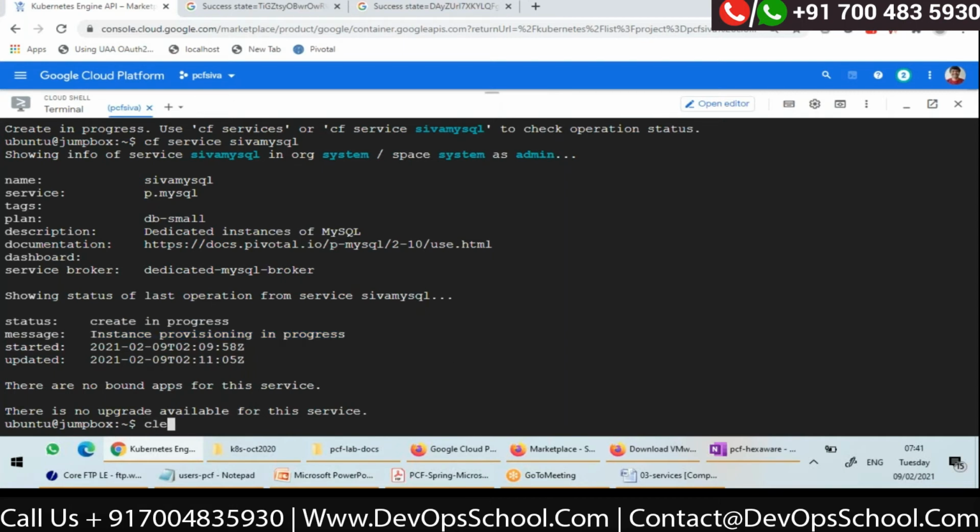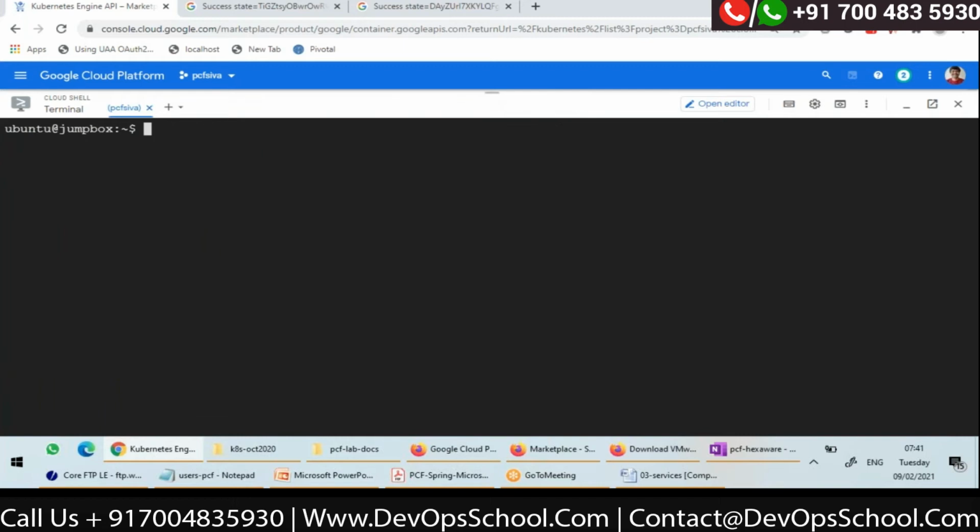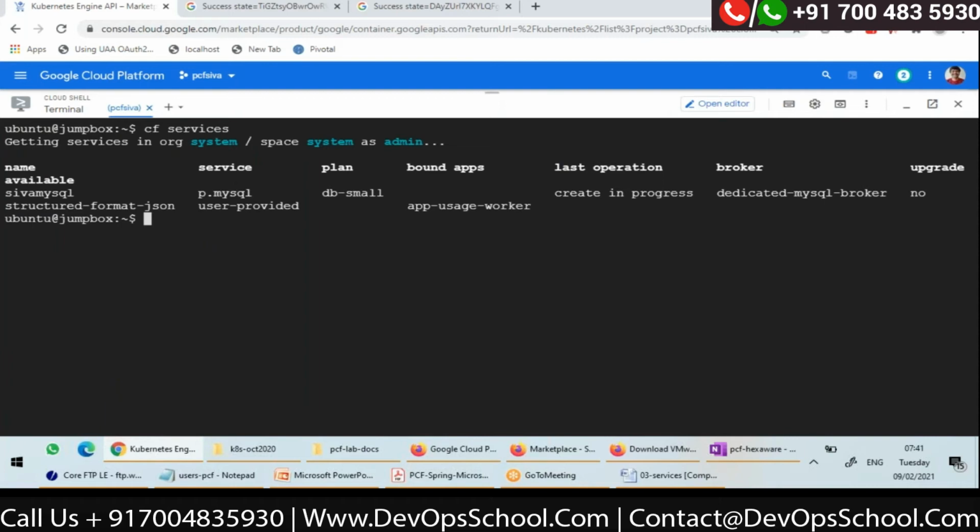So let me clear the screen. Now, cf services, if I execute, see, it is showing me the services available. Siva MySQL is an instance name, and p.mysql is the service type, with plan db small. Creation is still in progress. This is how I need to create a service instance.